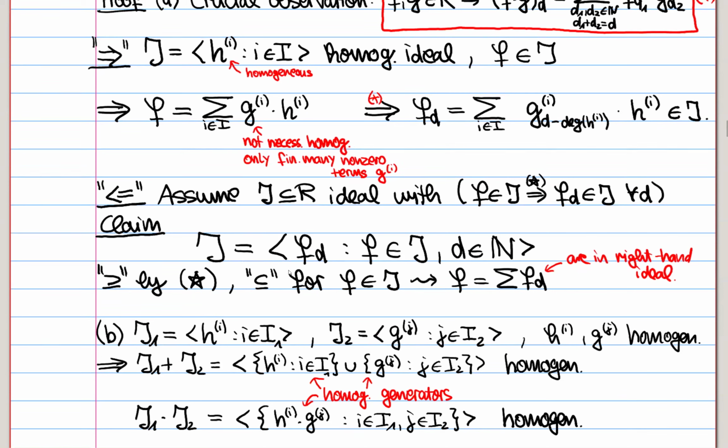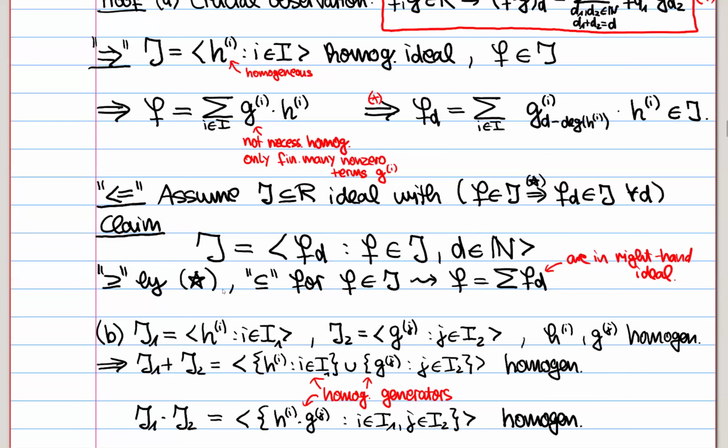One inclusion is very easy because it's exactly this condition here. It says if f is in J and d is in N, then f_d is in J. So all the generators of this ideal are in J, so the ideal is also in J.